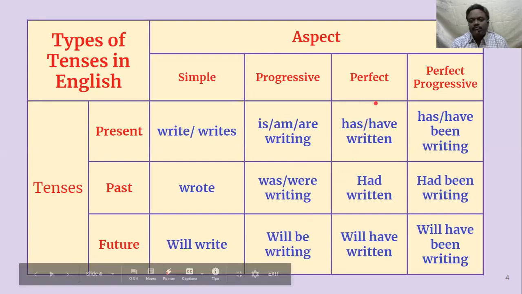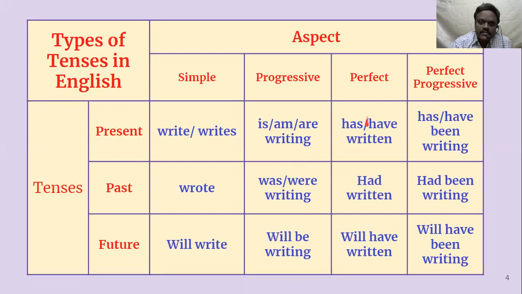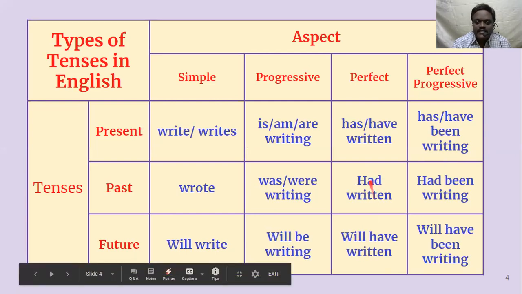Then if it comes to perfect tense, we have to use have form. So in present tense, we have to choose either has or have depending upon the subject. If the subject is singular, we have to use has. If it is plural, we have to use have. Then V3, has written or have written. Here the same formula, have form plus V3, but here in past, have form we use had written. Here same thing, present tense only, but we don't use has, we directly use have, and we add will have written. And we have perfect progressive.